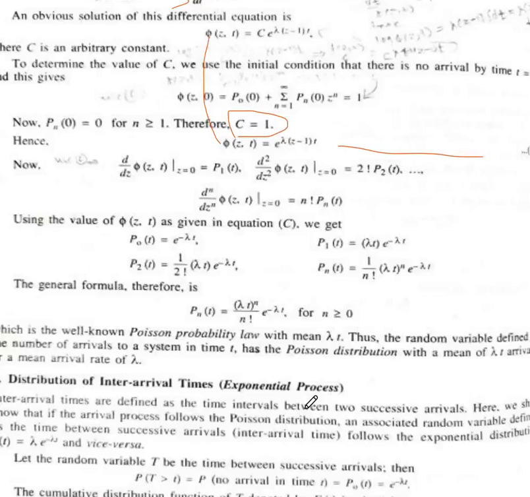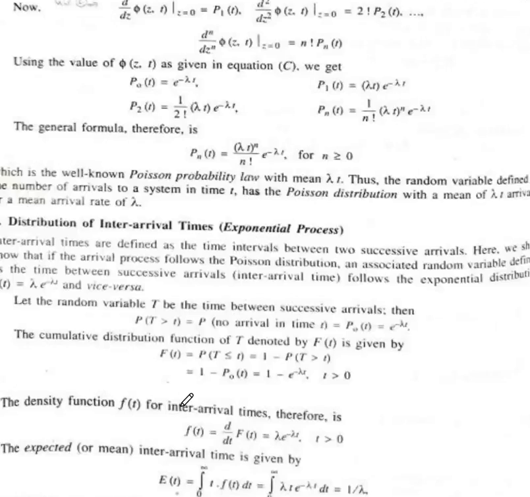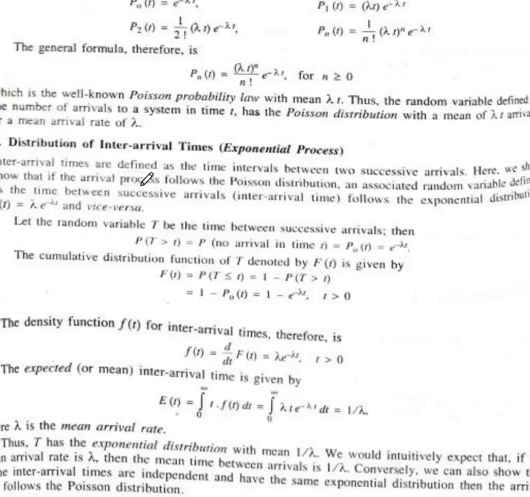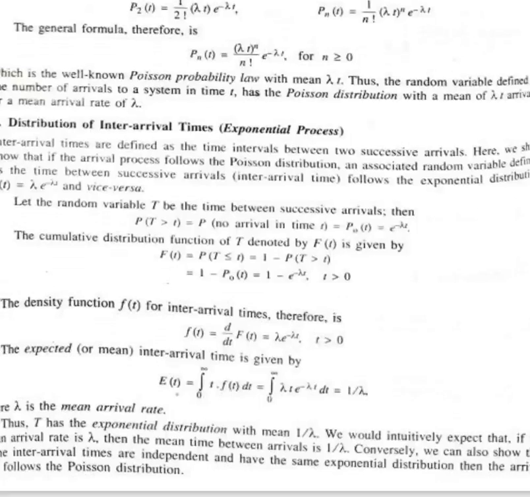In the next lecture we will see the second model, that is the distribution of inter-arrival times, the exponential process. We will see it briefly. Inter-arrival times are defined as the time intervals between two successive arrivals.